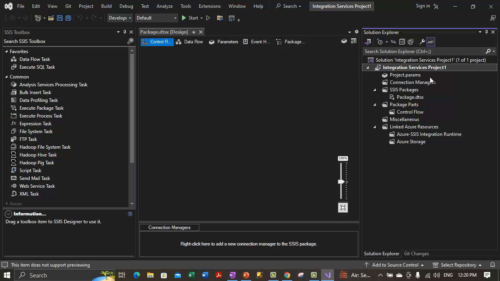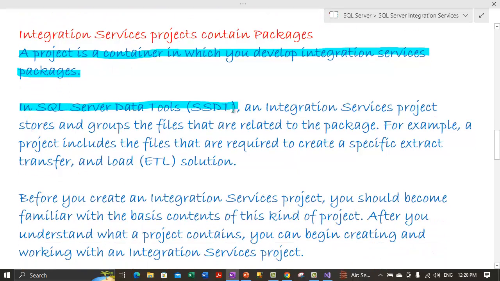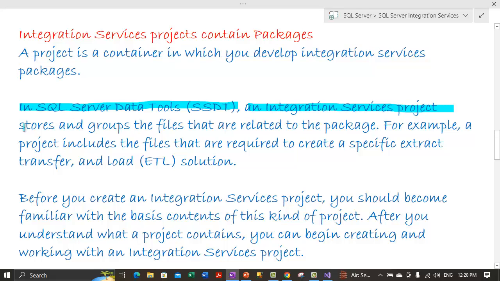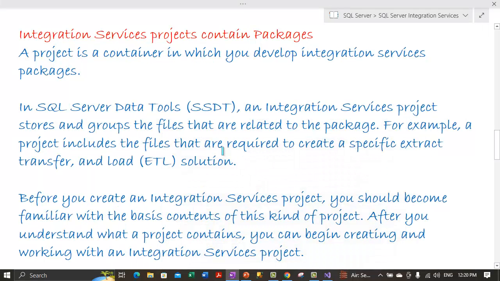So if we take a look at the integration services project, it has an SSIS packages folder. Currently it has a single Package.dtsx. So this is what we are talking about. A project is basically a container in which you develop integration services packages. Alright. In SQL Server Data Tools, an integration services project stores and groups the files that are related to the package. So any integration services project holds the files in this area. It basically holds the files that are related to the package. For example, a project includes the files that are required to create a specific extract, transform and load solution.